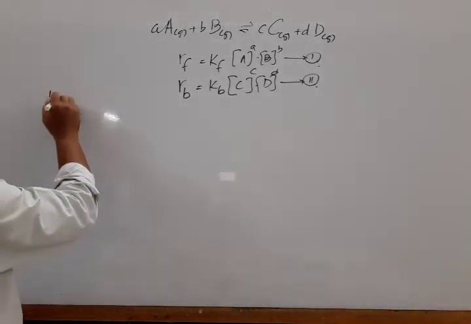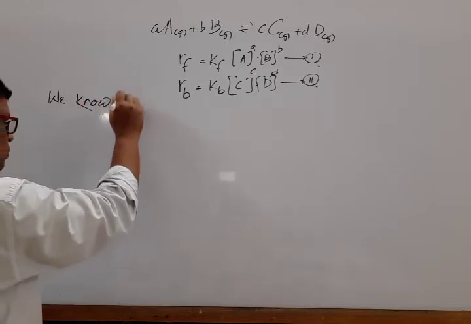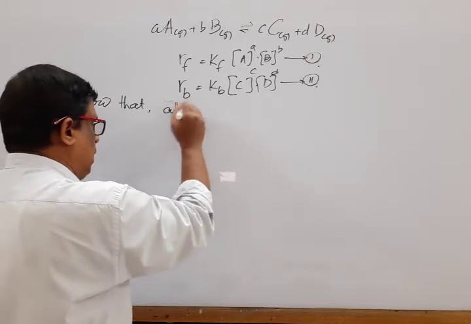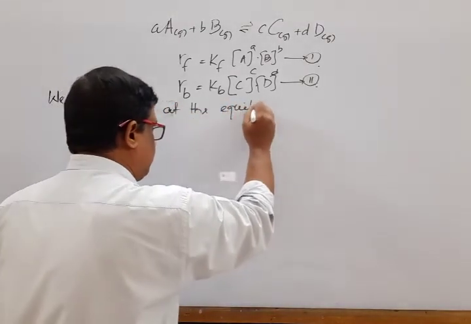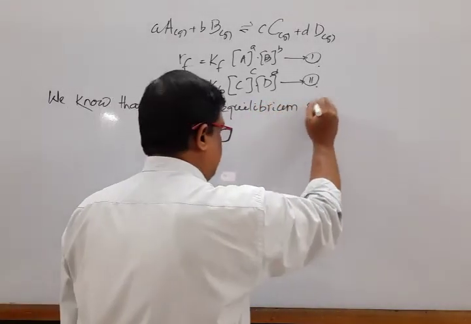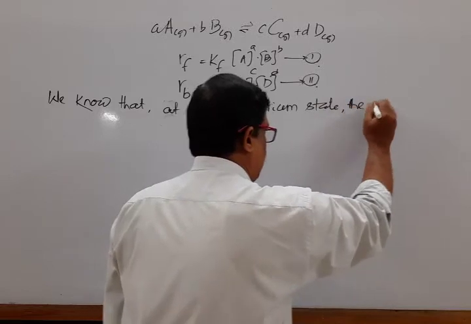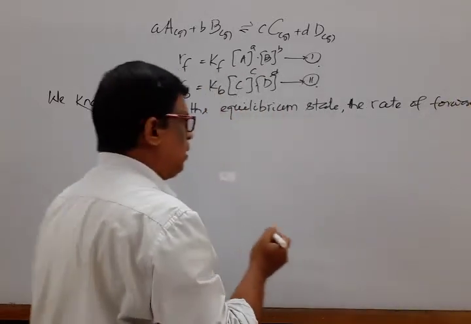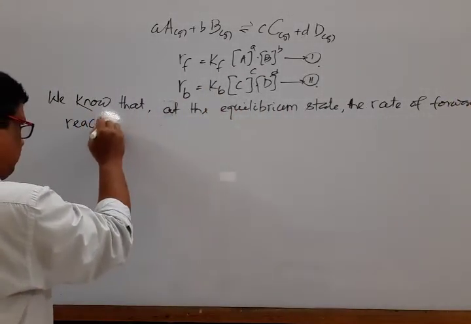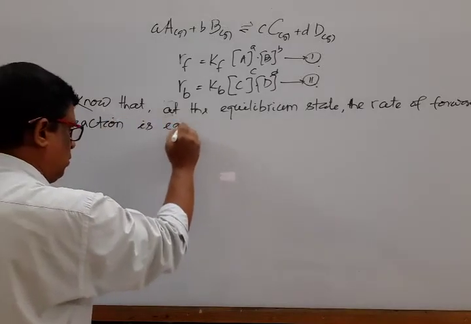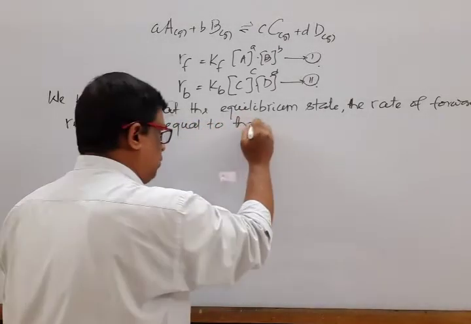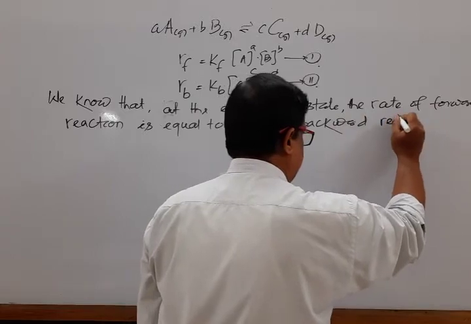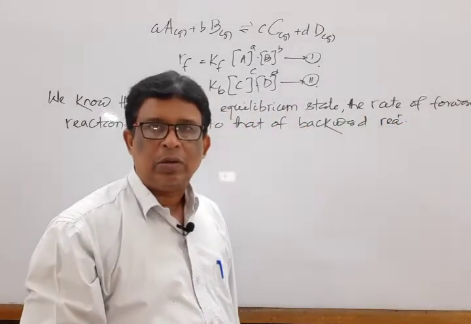Note down: at the equilibrium state, the rate of forward reaction is equal to that of the backward reaction.